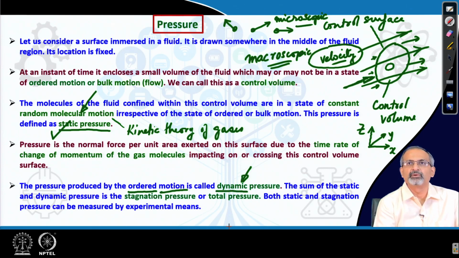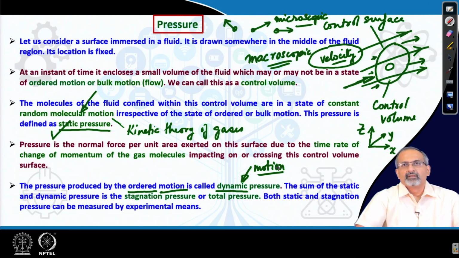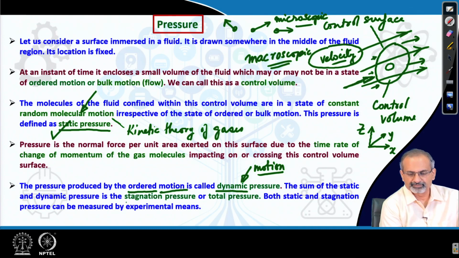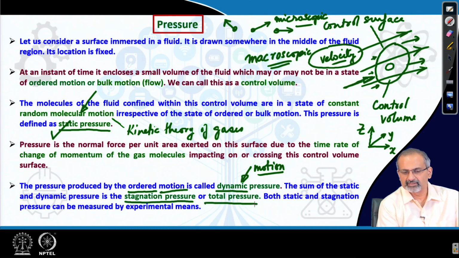It is easy to remember because it has the word dynamic, which means you have the motion aspect in a bulk sense, in a macroscopic sense. Now, the sum of the static and the dynamic pressure gives you another pressure which we call the stagnation pressure or total pressure. So, that is the sum total of the static pressure and the dynamic pressure.